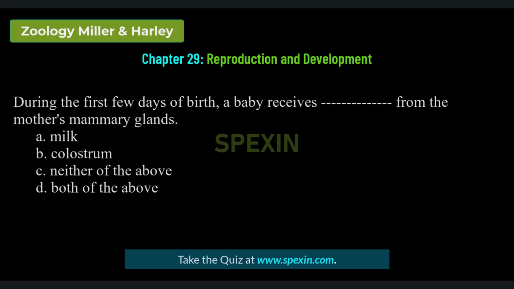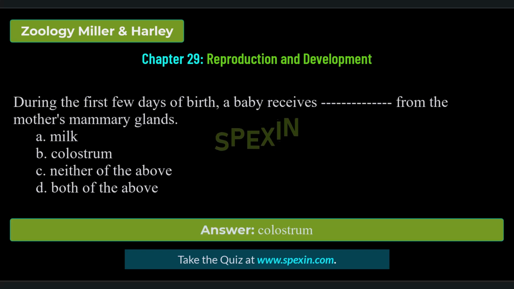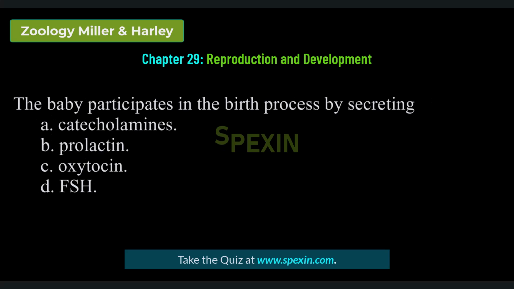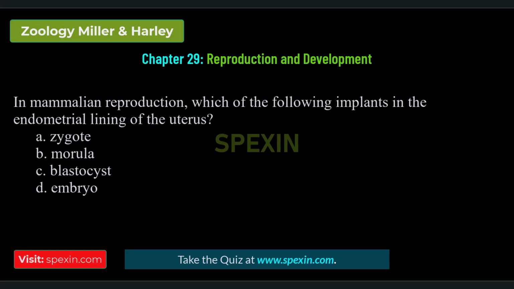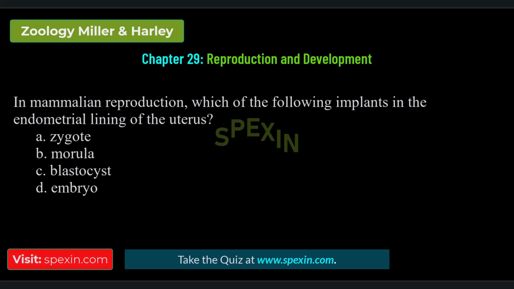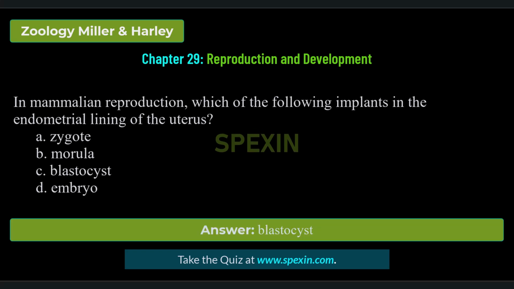Milk, colostrum. Neither of the above. Both of the above. Correct answer: colostrum. The baby participates in the birth process by secreting catecholamines, prolactin, oxytocin, FSH. Correct answer: prolactin. In mammalian reproduction, which of the following implants in the endometrial lining of the uterus? Zygote, morula, blastocyst, embryo. Correct answer: blastocyst.